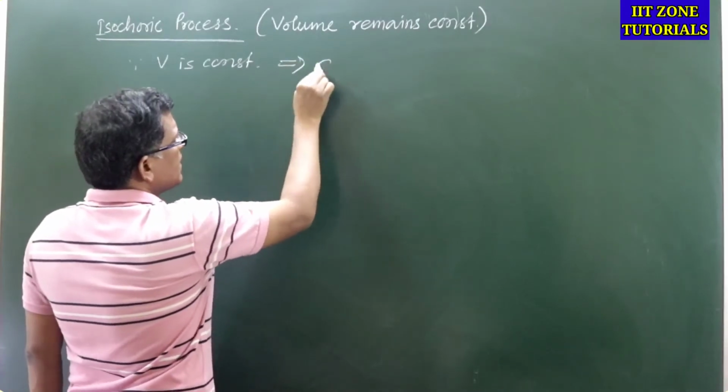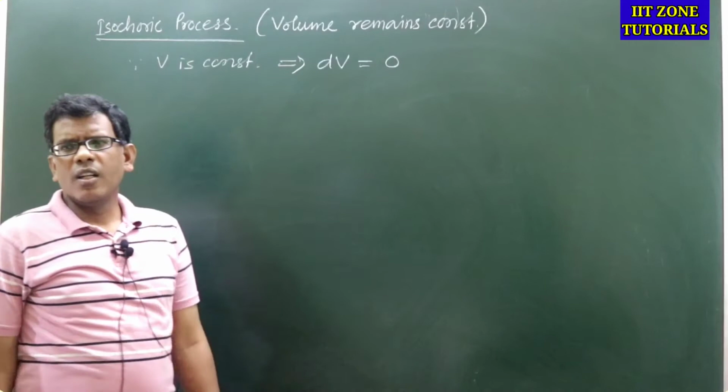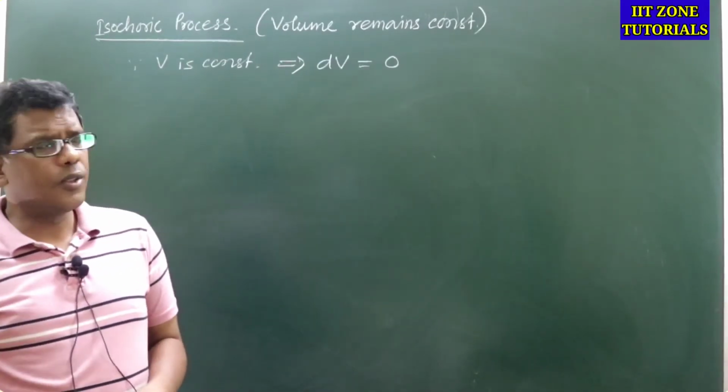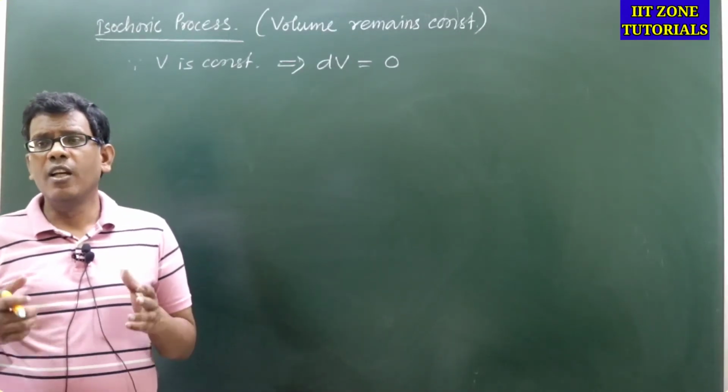this implies that change in volume dV must be 0. The thermodynamic system under the isochoric process must not undergo any kind of change in volume.